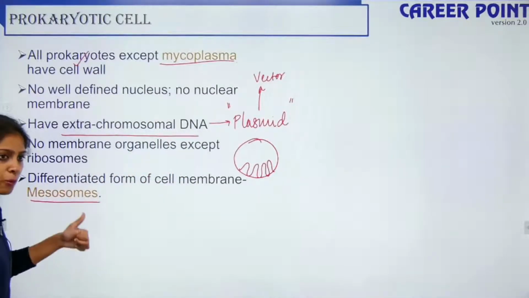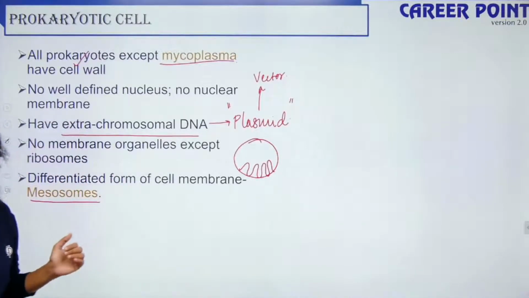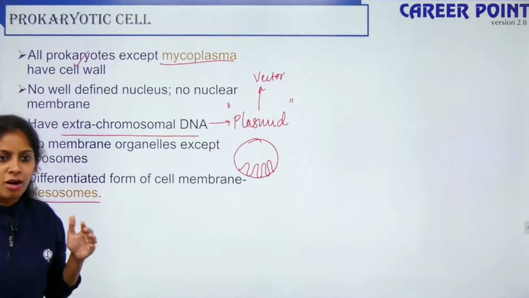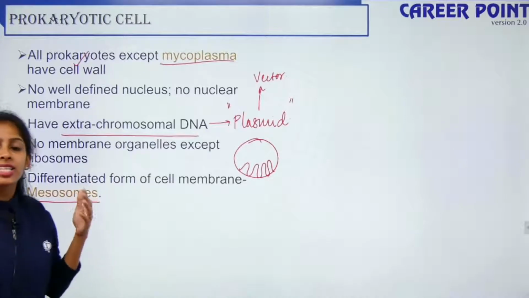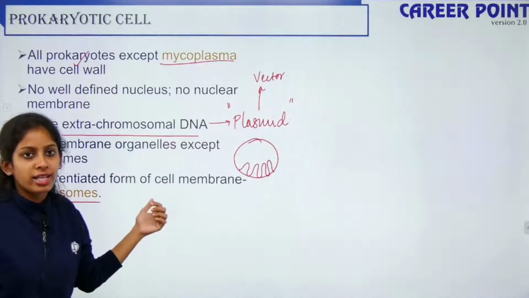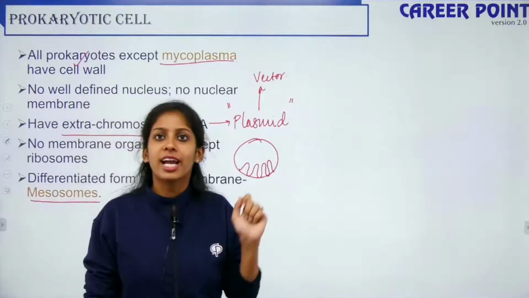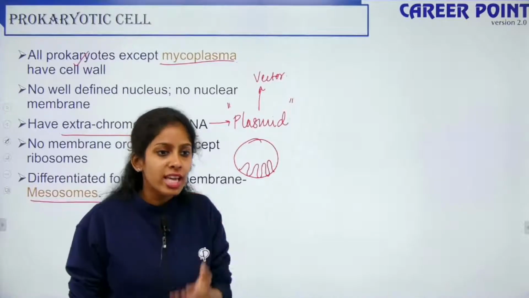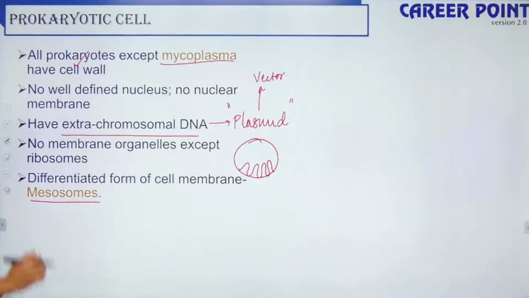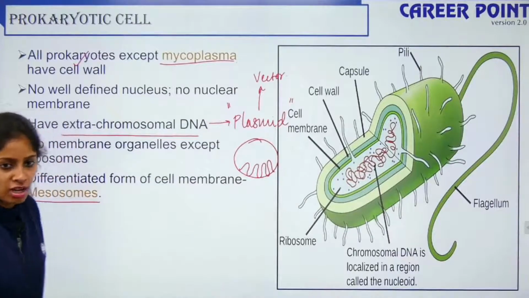Imagine, in your prokaryotes you have no mitochondria. Mitochondria is a membrane bound organelle, but here you have none. Mitochondria is the powerhouse of the cell. Then how does a prokaryotic cell produce energy? It is believed that mesosomes contain some of the enzymes for respiration. In yesterday's lecture on respiration in plants, I taught you how respiration yields energy. Much in the same way, in your prokaryotic cell, your mesosomes contain those enzymes. So this is a typical prokaryotic cell.